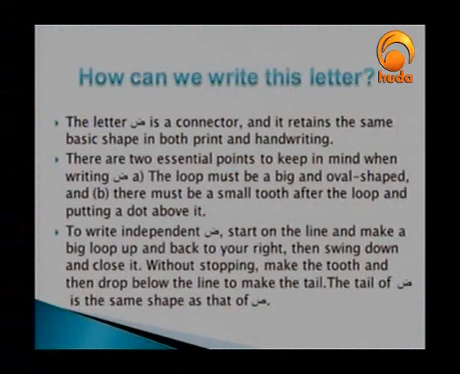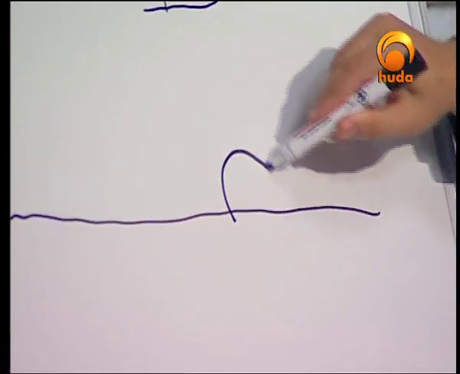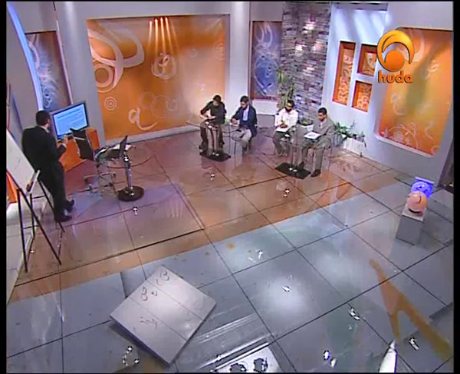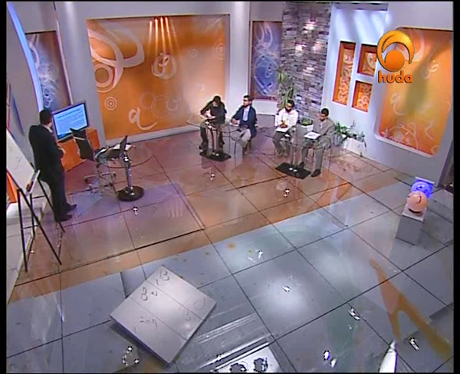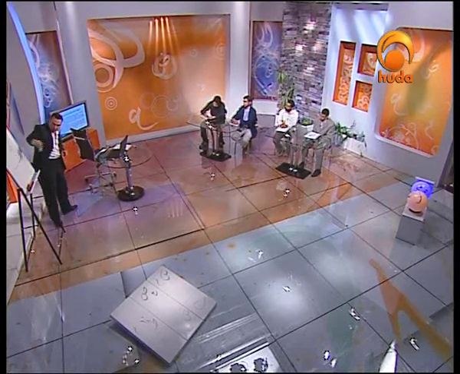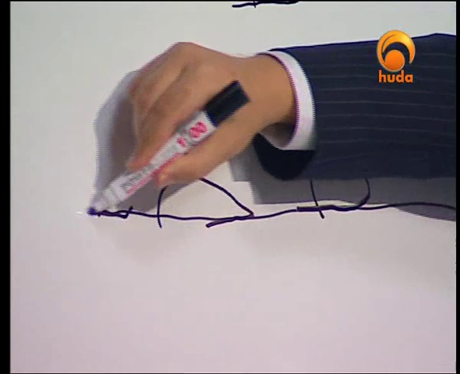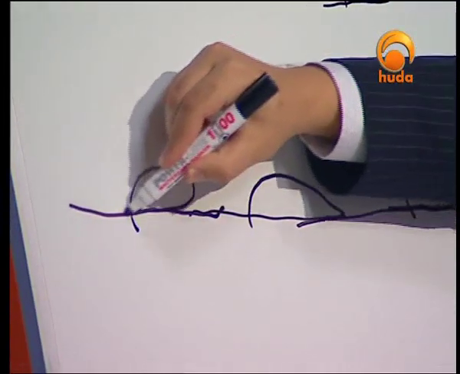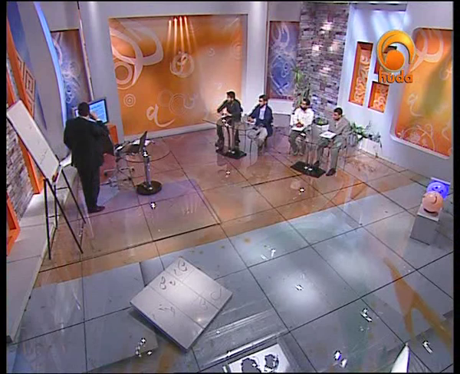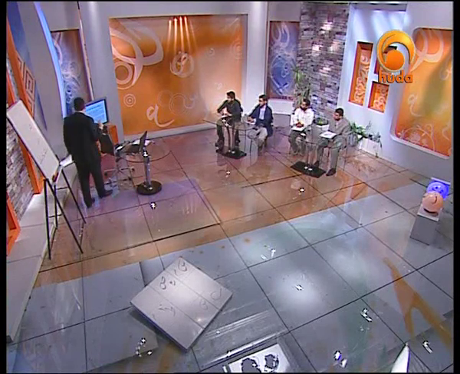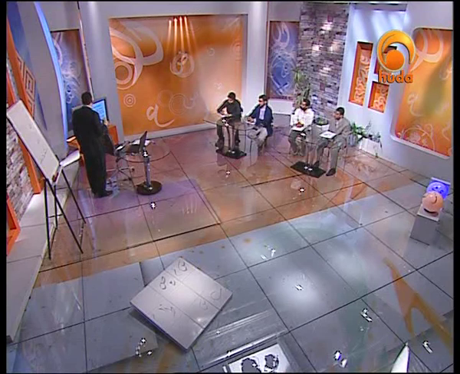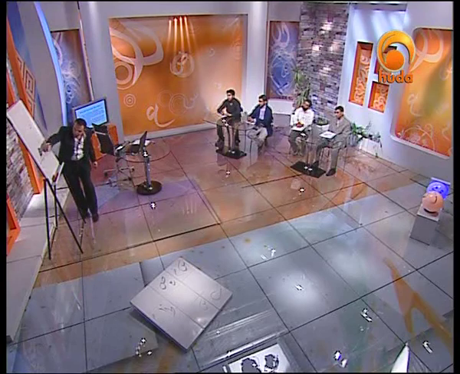To write independent dot, start on the line, make a big loop up. Here in this way. I would say that this is the line here. We are making a kind of a big loop here. Can you see that? Okay, and after that, back to your right, then swing down, close it here in this way. Again, I repeat it again. A big loop, getting back to the right direction. Here is that. Can you see that? Yeah. Okay. And without stopping, make the tooth and then drop below the line to make the tail. The tail of dad is the same shape as that of saw. Here is that. Can you see that? Yeah.